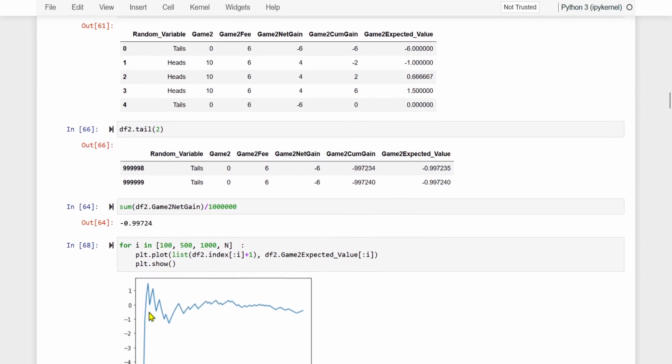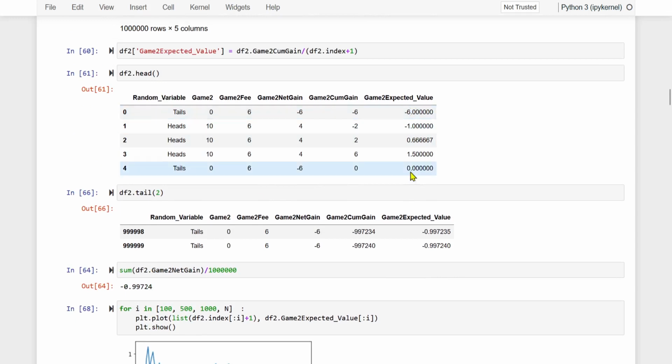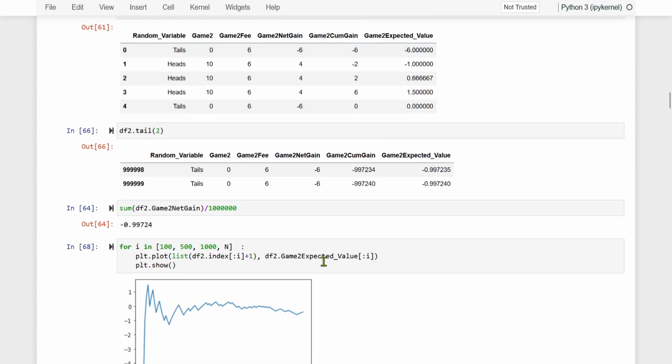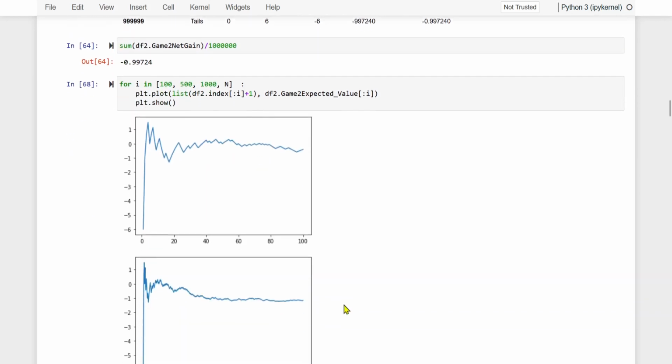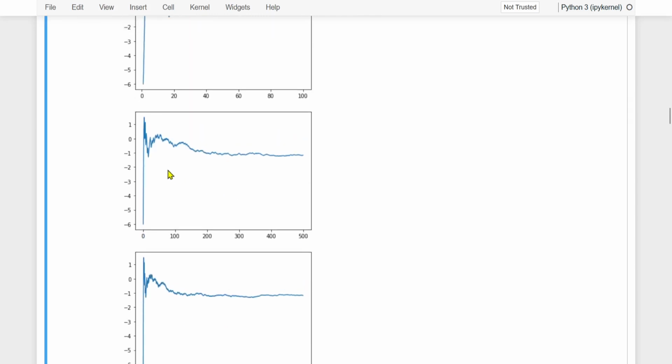Now, see, the problem over here is that it is very condensed, right? There are 20 flips from here to here. We cannot really eyeball all these values. But you can see it started from minus 6, and it is going through, look, too much turbulence, right? Zigzag. And then when we see 500, then 1000, see, it is gradually starting to settle at minus 1. But still it is going through some turbulence.